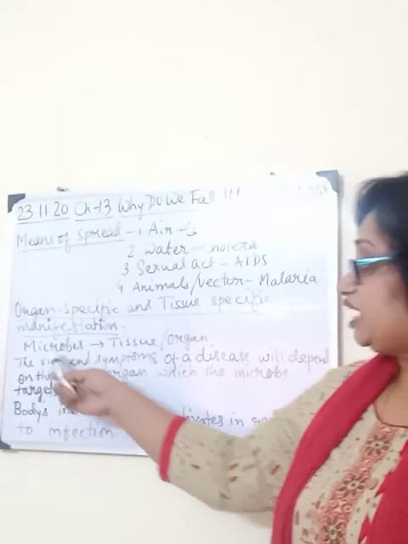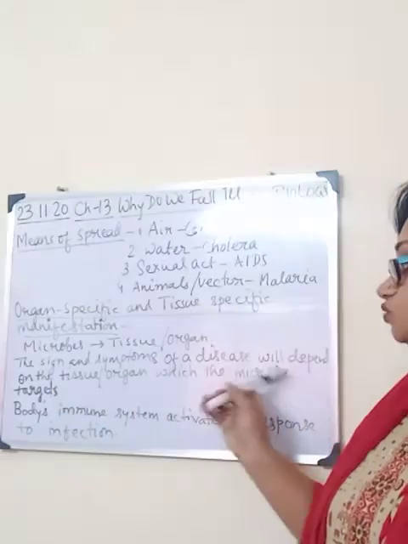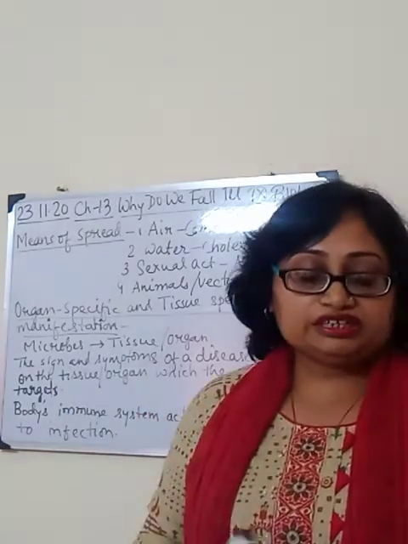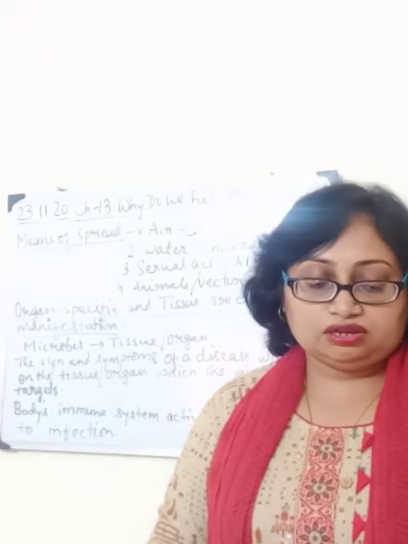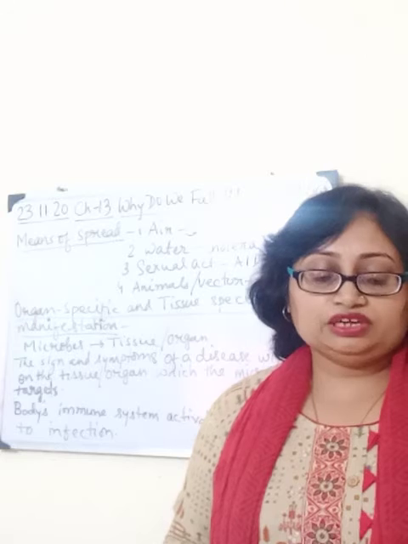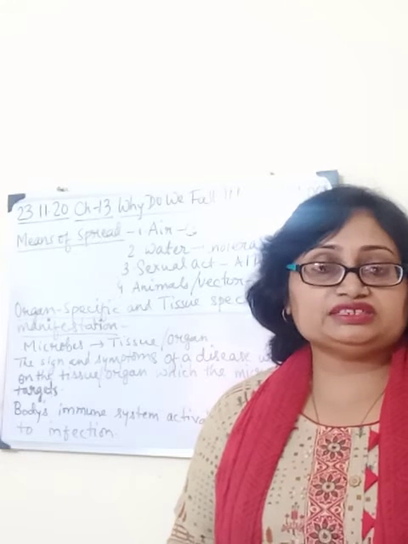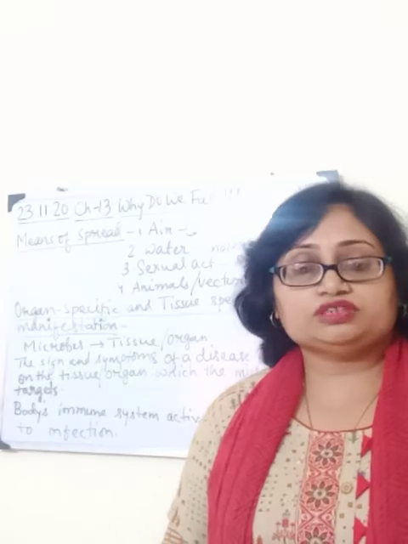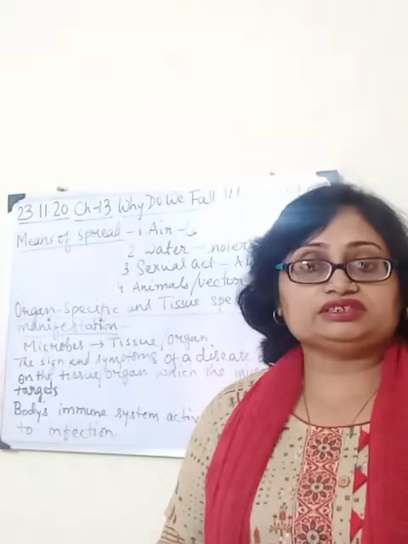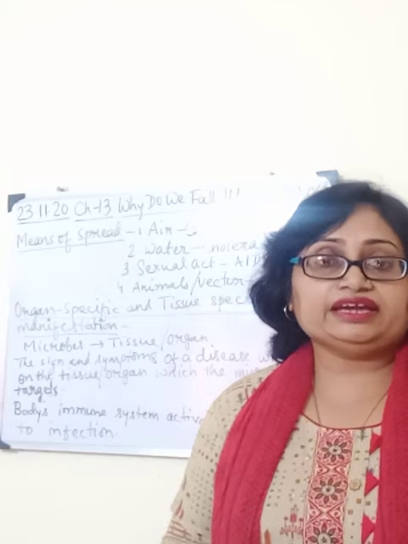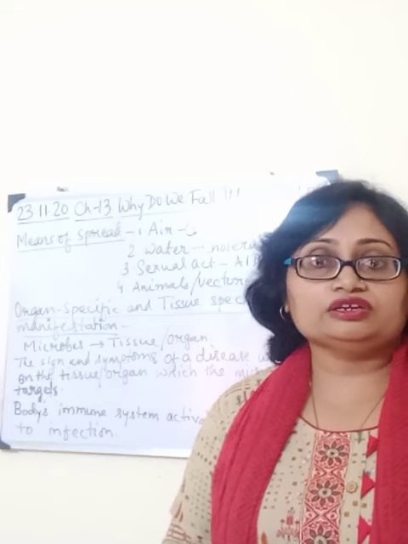So the signs and symptoms of a disease will depend on the tissue or organ which the microbe targets. If the lungs are the target, we can see breathlessness or cough. If the liver is the target, then we can observe jaundice. If the brain is the target, then we can observe symptoms like headache, vomiting, fits or unconsciousness.